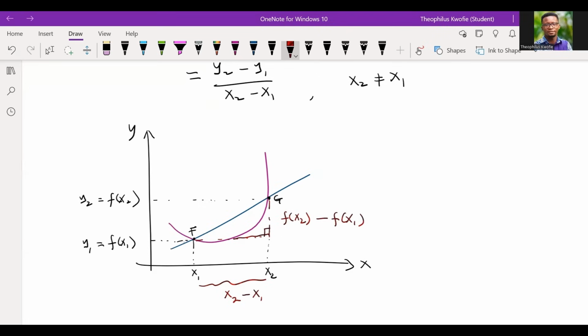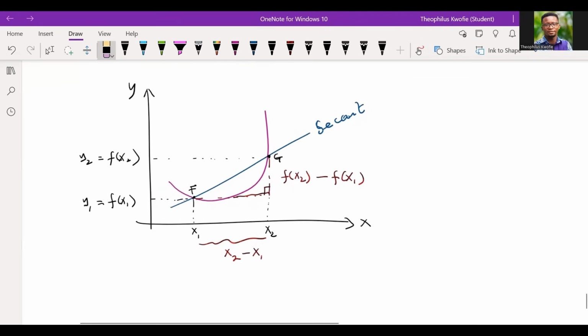Now, let me ask this question. If I have a curve and there's a line that passes through it, but this line touches the curve at only 2 points, what name do you give to such a line? You can put the answer in the comment section. A line that touches a curve at 2 points is called a secant line. So let's take note of that.